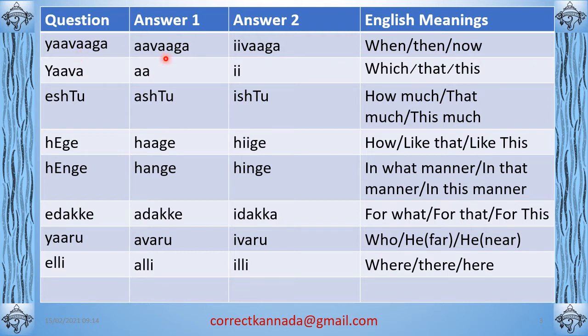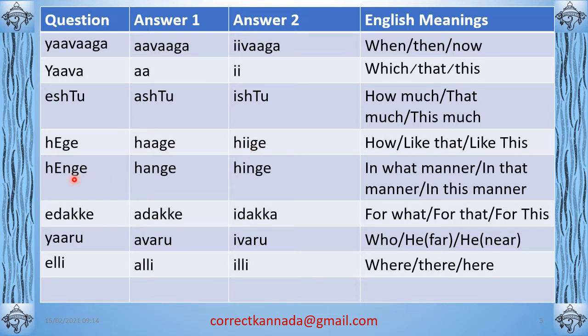Yavaga will be the question. Avaga or Ivaga will be one of the answers. Yava is which, with the answers A or E. A means that, E means this. Ishtu is how much: Ashtu is that much, Ishtu is this much. Hege is how. Hage, like that, or hige, like this. So you can take Hege as like what. If you ask like what, the answer can be like that or like this.